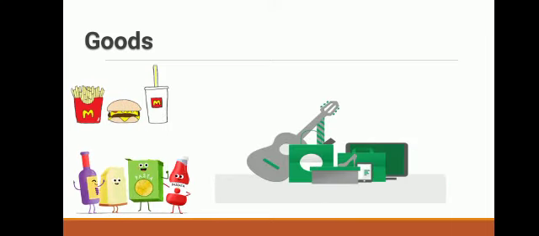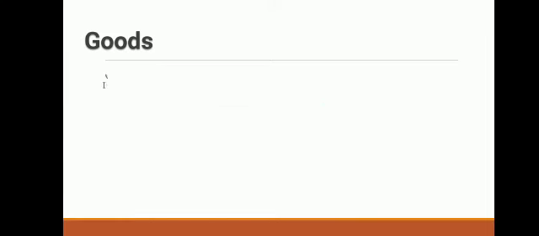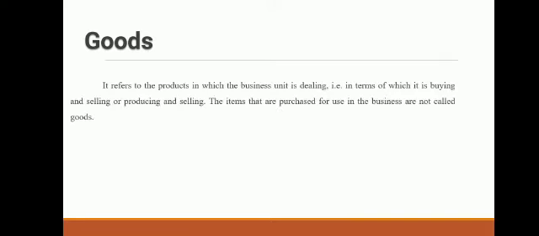Goods. The item in which business is dealing is known as goods. The product which you are selling is your goods. You can see the image of different types of goods. What is the meaning of goods? It refers to the product in which the business unit is dealing. So for example, I am the manufacturer of furniture items, then furniture items are goods for me. If I am a stationery shopkeeper, then stationery items are goods for me.